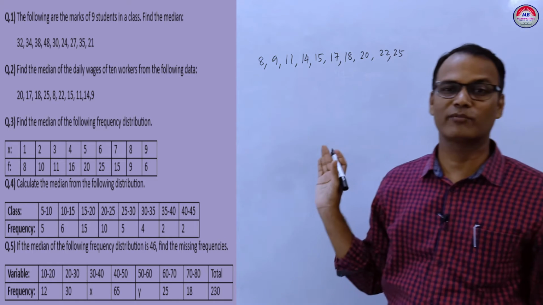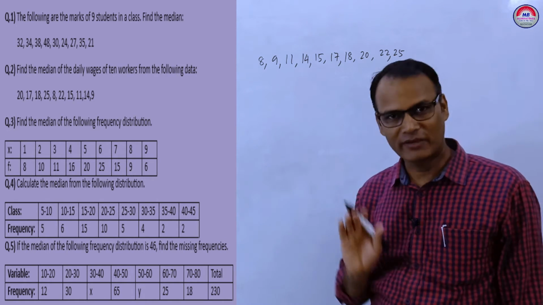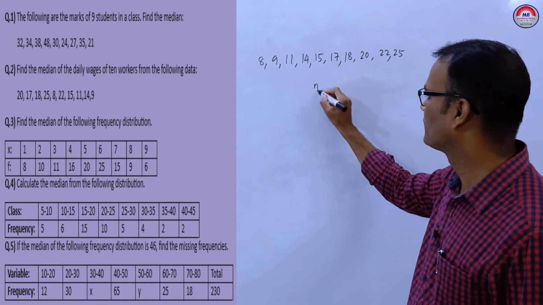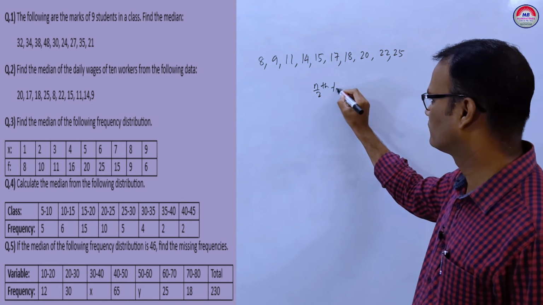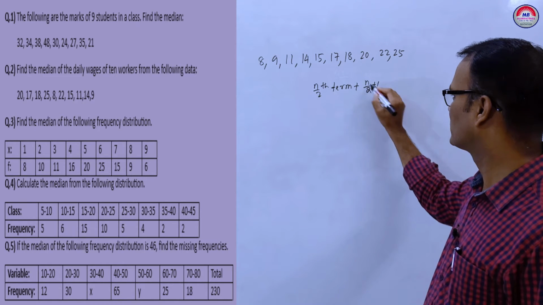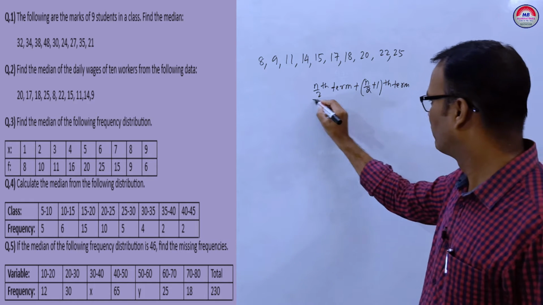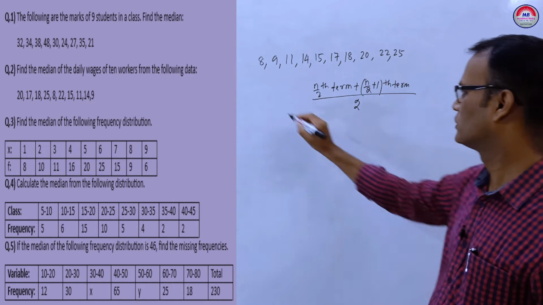So there are an even number of observations, so here n is even. For even n there is a formula. We have to find the (n by 2)th term plus the (n by 2 plus 1)th term, divided by 2. That is the median.